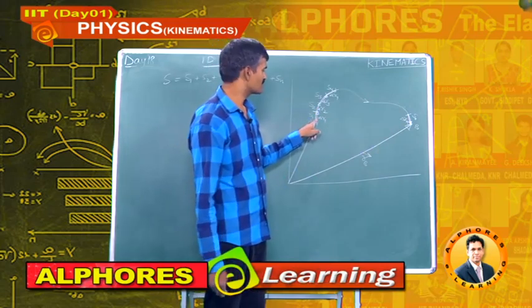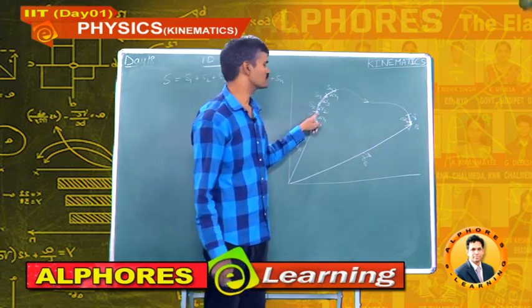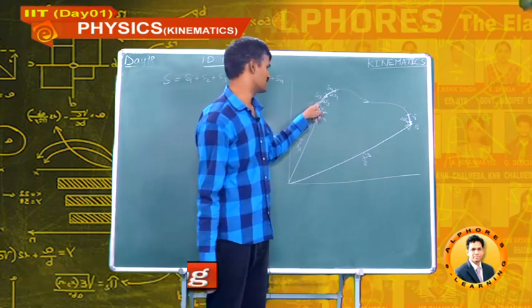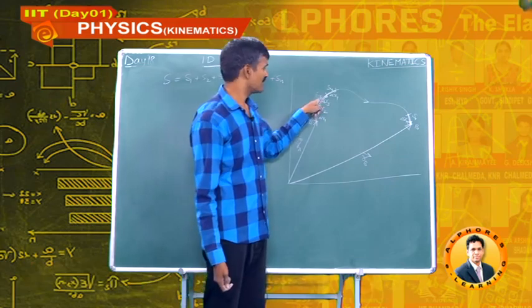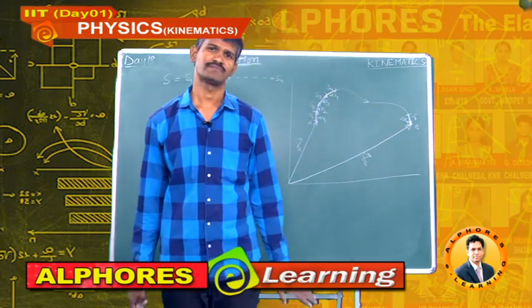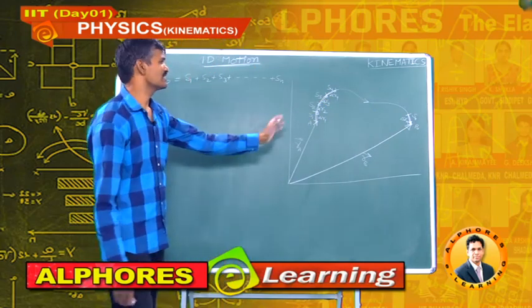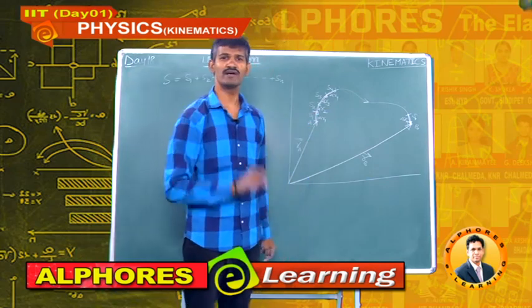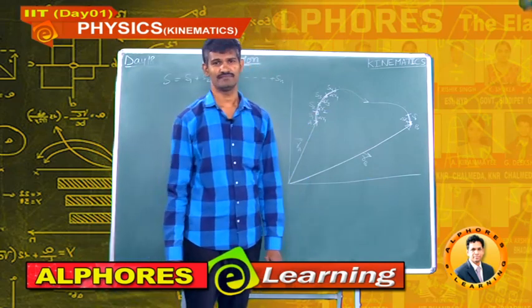It takes a small displacement delta r1 to some other point P. From there it takes another small displacement delta r2 and so on. It finally reaches point B. What is the total displacement? To calculate this total displacement, we have to remember the vector polygon law.